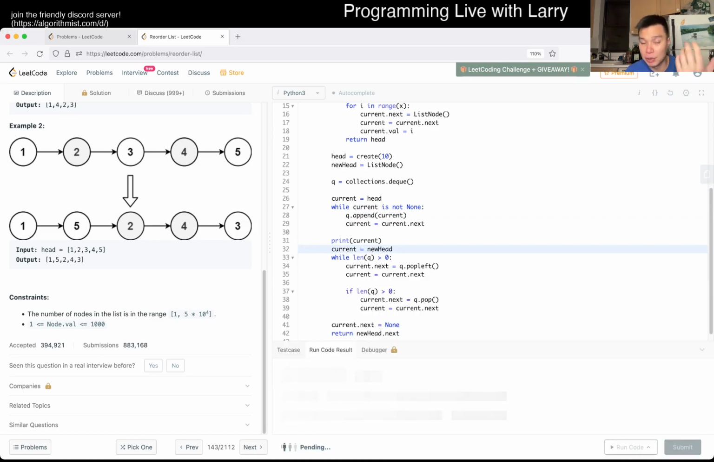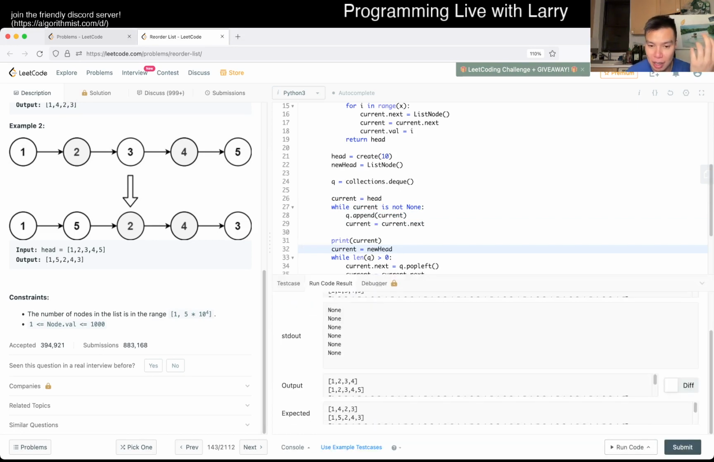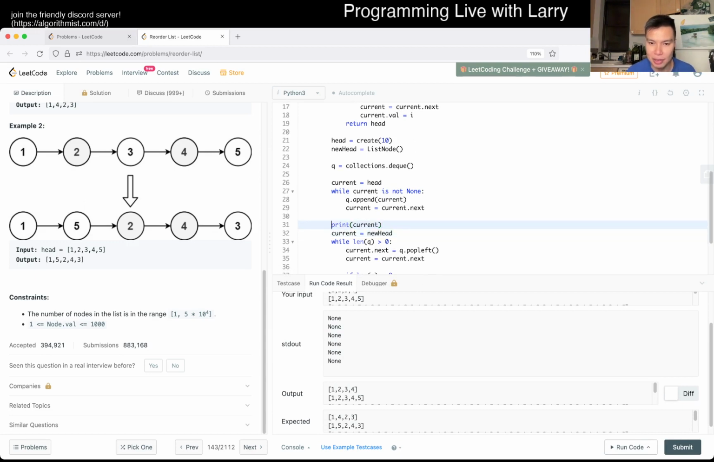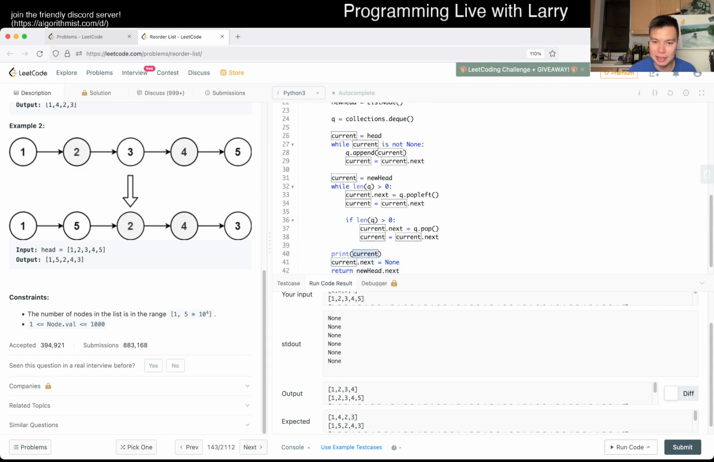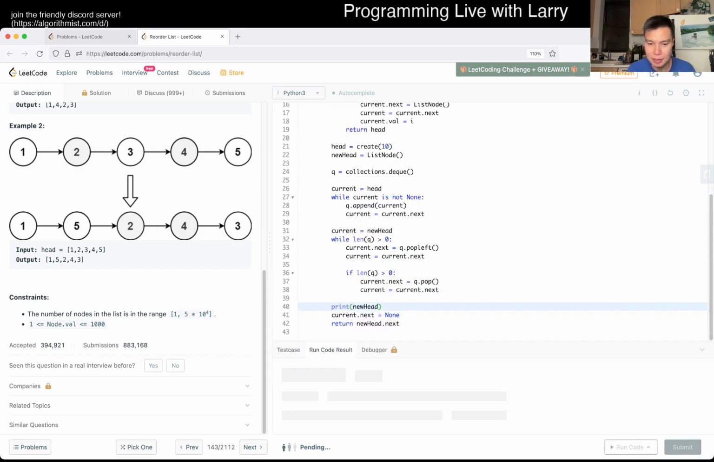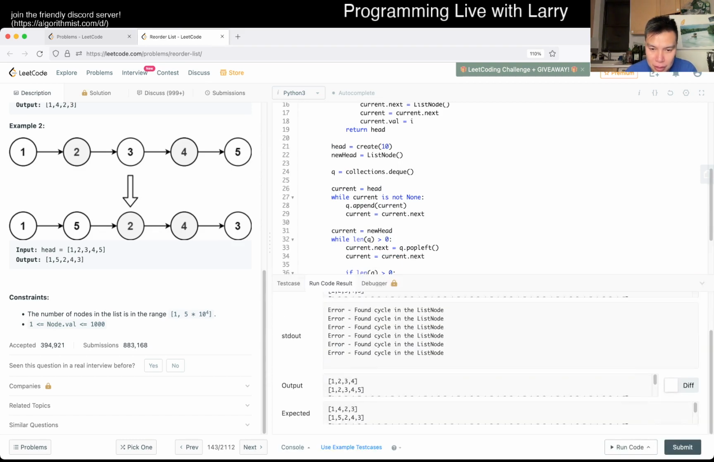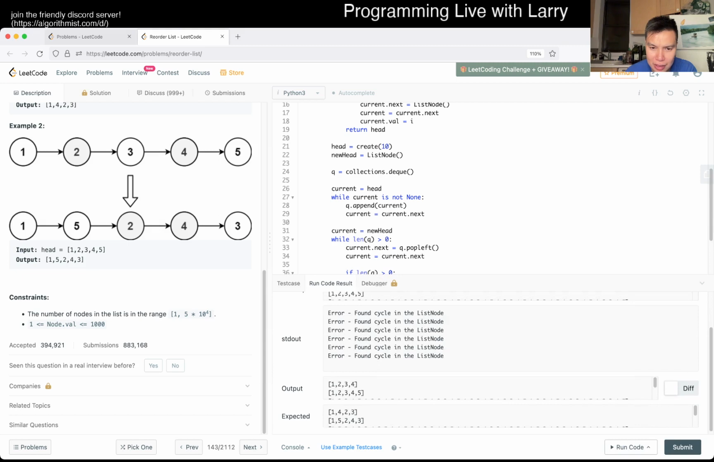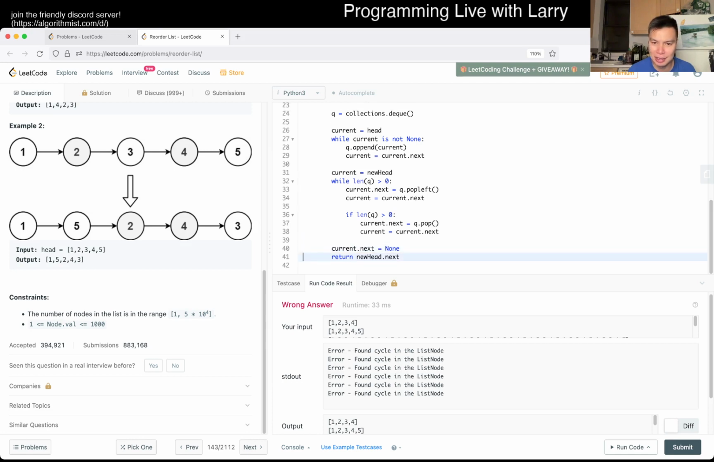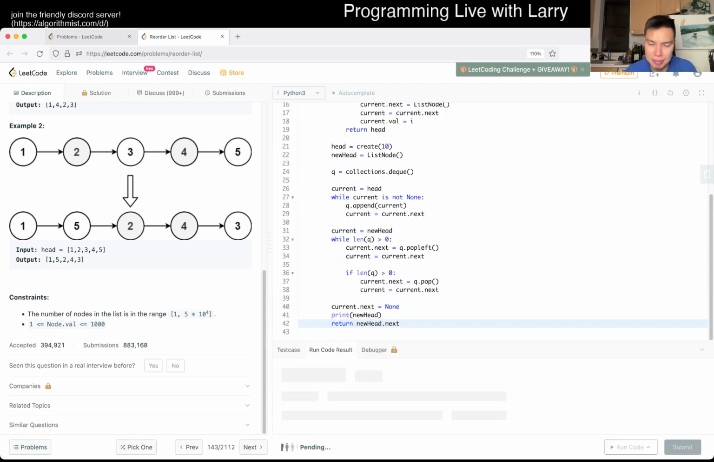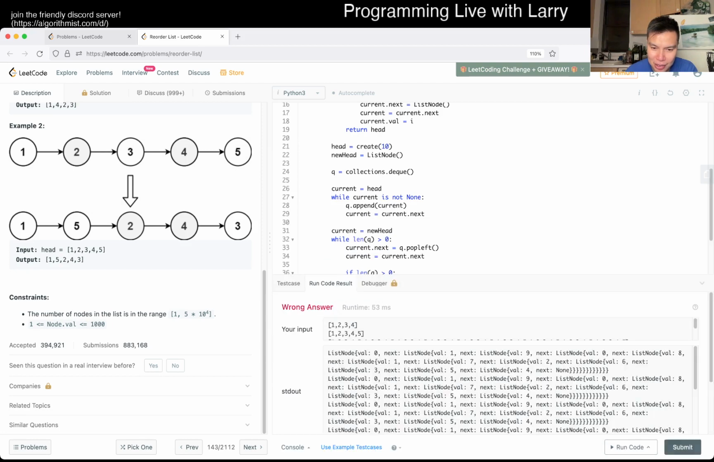And then here as well. Of course, in real life, you just write actual tests. And then here, yeah, the end current is none. That's fine. And then now we just return, or let's print new head. Let's see. Oh, because there's a cycle? Is that it? Oh, because we don't do this thing. Okay, let's see. This should be good. Because current dot next to it.